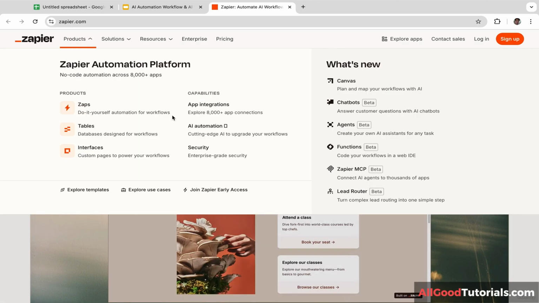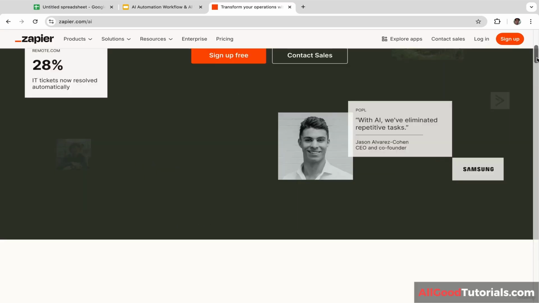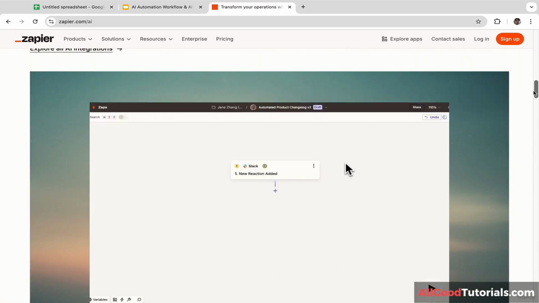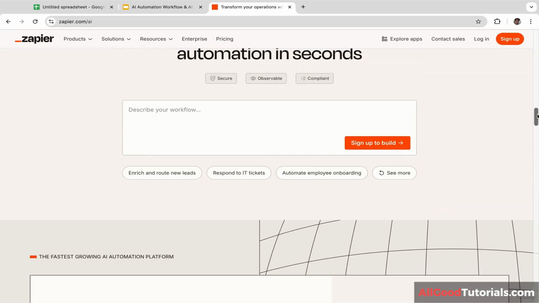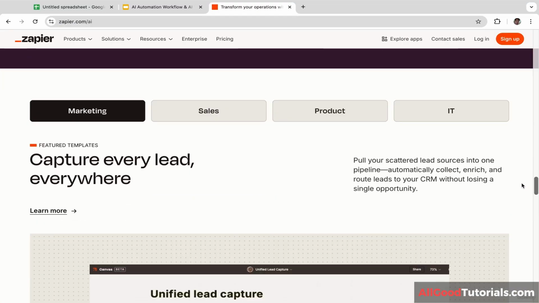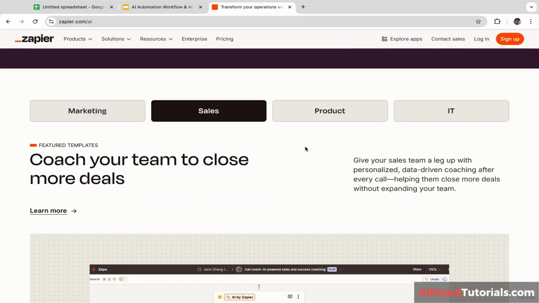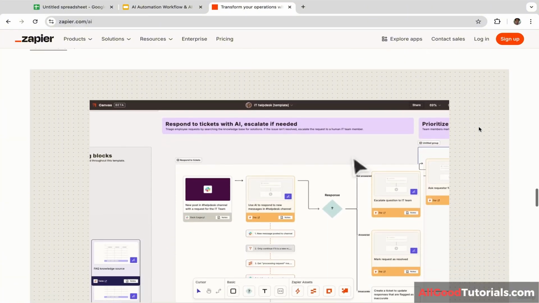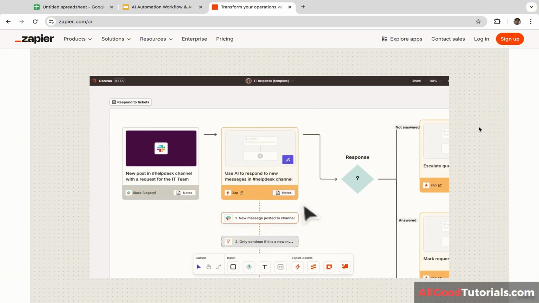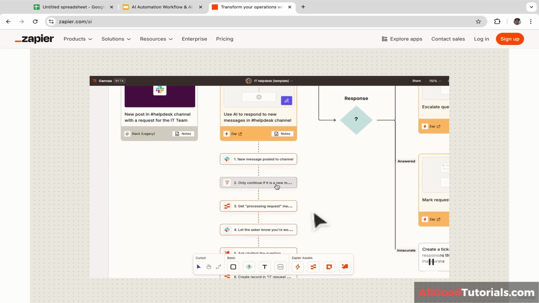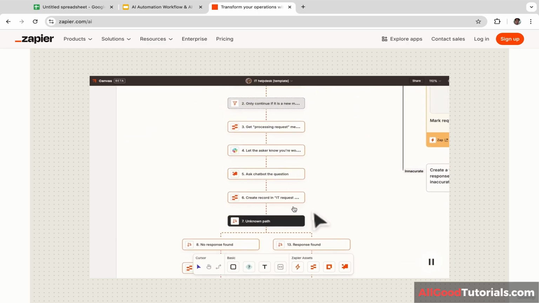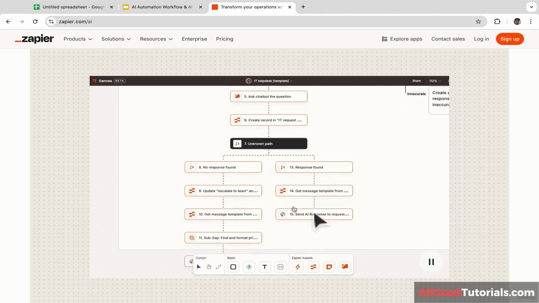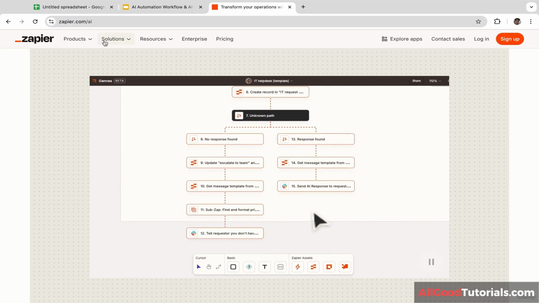Let's click on products and let's click on AI automations and let's scroll down a little bit. You can build AI automations for many different use cases. For example, marketing, sales, product, IT, and still many more. And it is relatively easy. Just drag and drop. You don't need to know how to code to build AI automations, and don't worry, I'm going to guide you step by step.